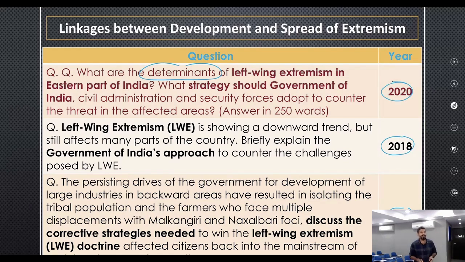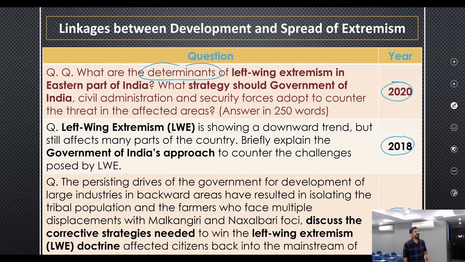So if you are able to correlate the linkage between development and extremism in the Naxal areas, and if you have already prepared the government strategy and how you need to handle these challenges, you will be able to answer any question related to left-wing extremism that is asked in the mains examination.